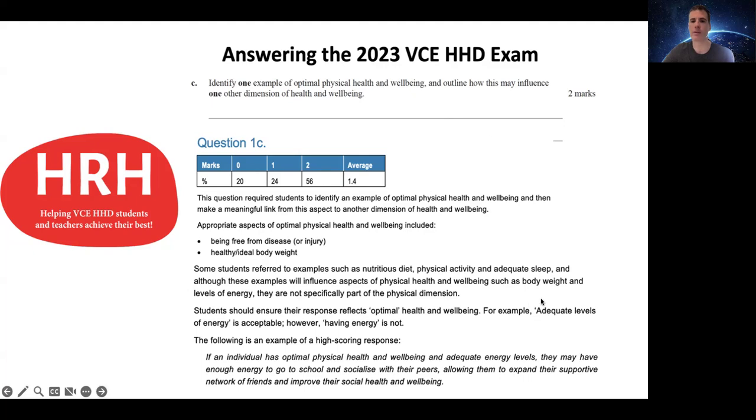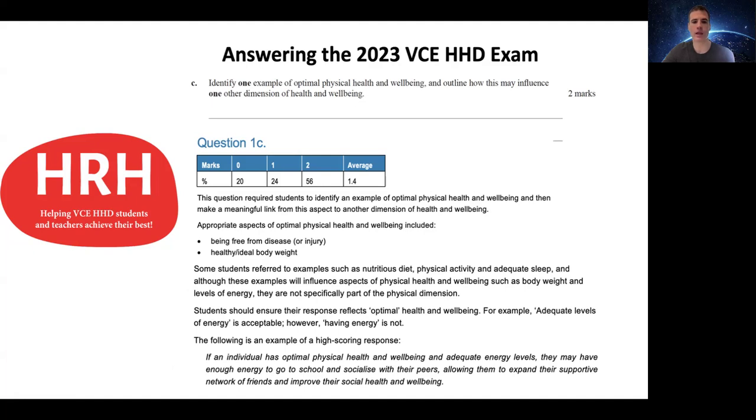So it mentions here in the examiner's report that just saying having energy would not be the same as saying having high levels or adequate levels of energy, if you're linking that into an example of the optimal physical health and well-being. So they gave a couple of other examples here, such as being free from disease or injury, or having ideal or healthy body weight. And so then you had to obviously link that onto another dimension of health and well-being. So there was a lot of options you could have chosen from there.